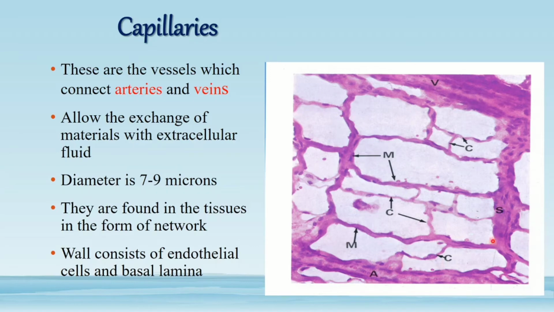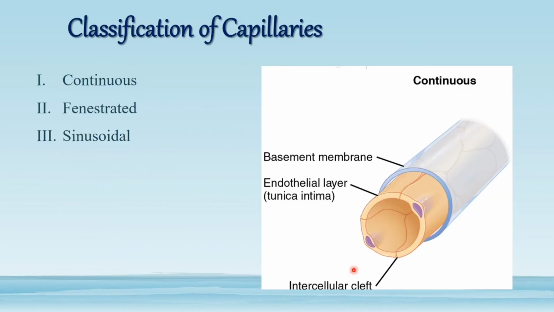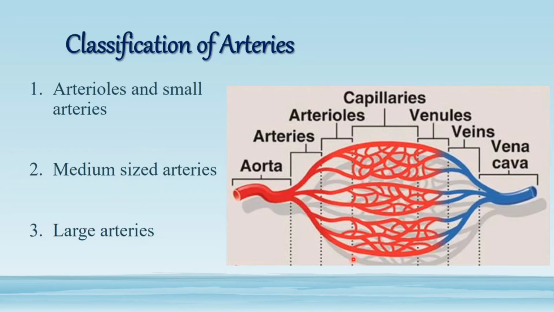So this is the histological image. Actually, here we are having the real histological image, which you can see from the microscope. If we have to see the capillaries, they are like this. They are making networks of interconnecting channels. So these are the capillaries. We can call them capillary beds.